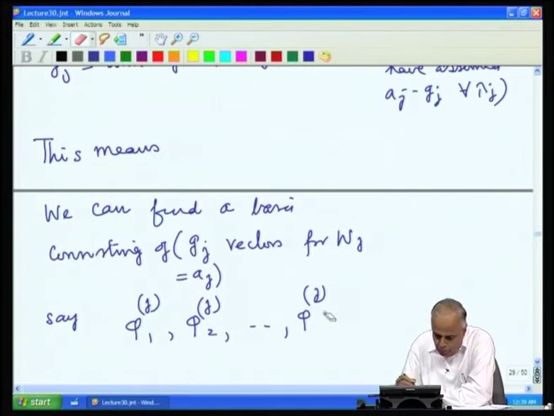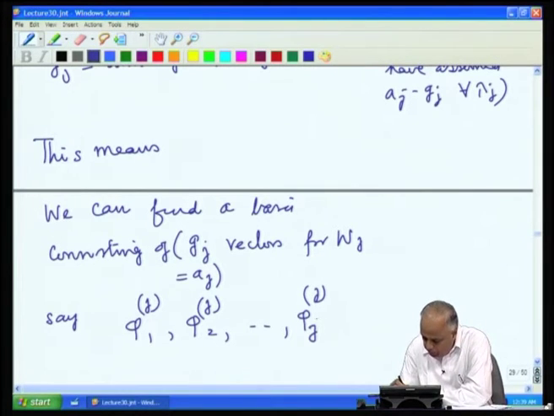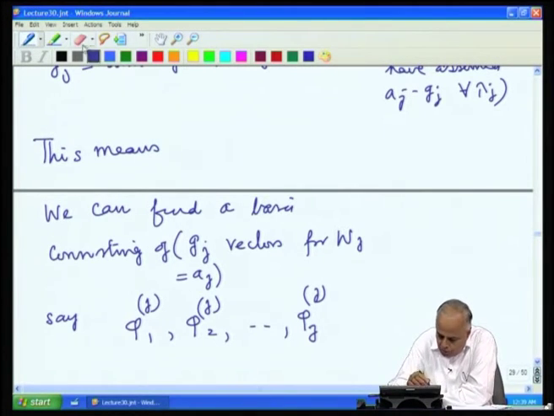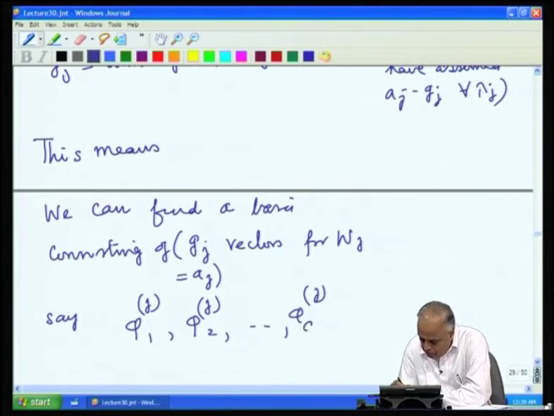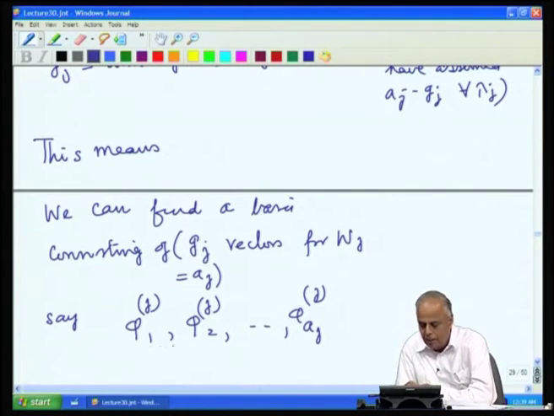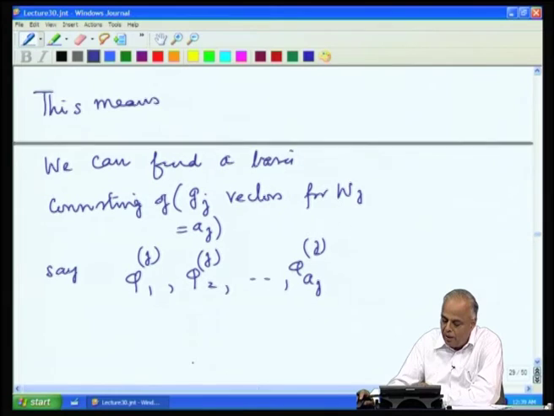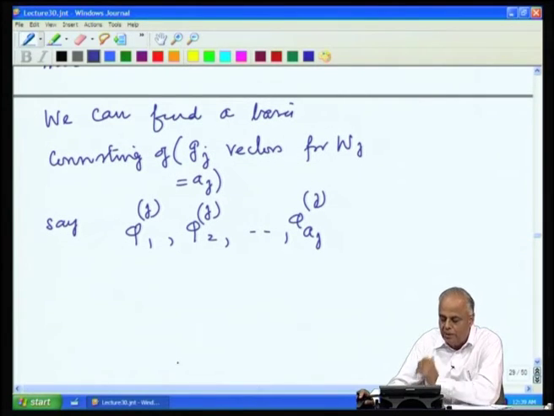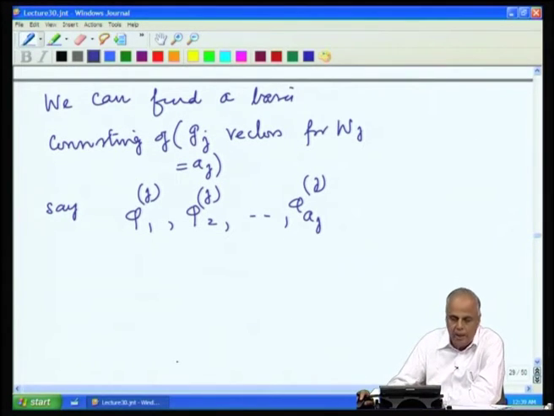Now, the superscript j tells us that we are talking about the jth eigenspace, and the subscript tells you the eigenvalue, eigenvector numbering, basis vectors numbering. There are aj vectors in the basis. So, there are 1, 2, 3, aj subscripts, and the superscript j says these are all basis vectors for Wj.